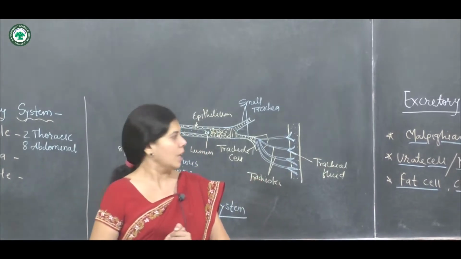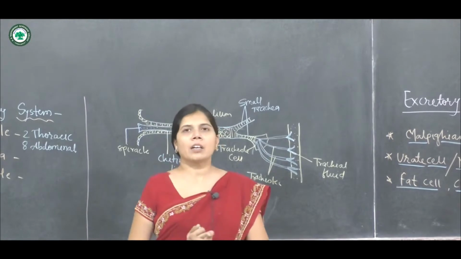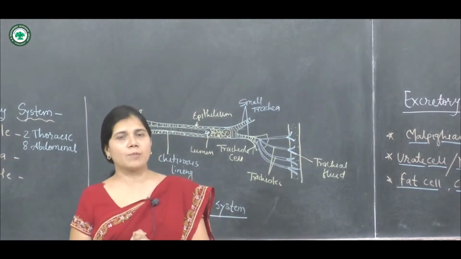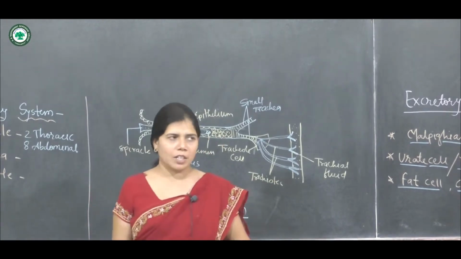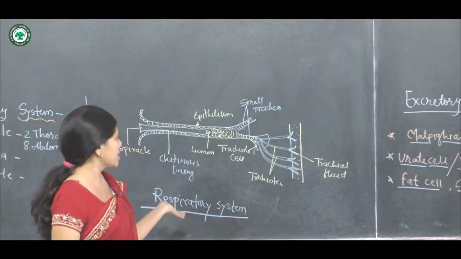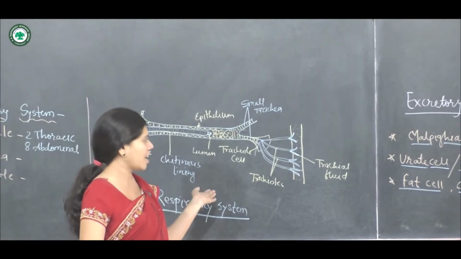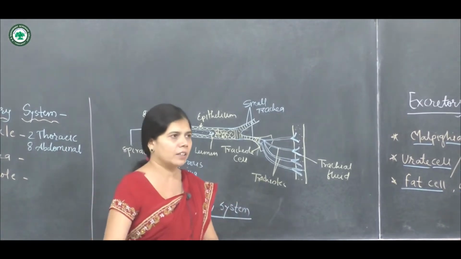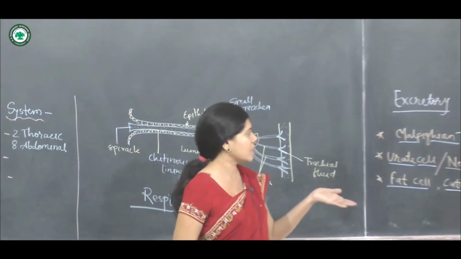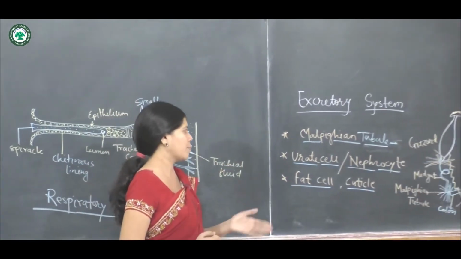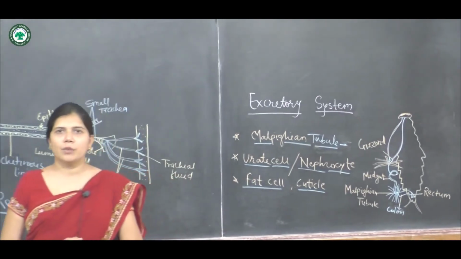So students, today we discussed two systems of the cockroach. These are the respiratory system, which consists of spiracles, trachea and tracheoles, and the excretory system, which consists of the Malpighian tubules, nephrocytes as well as the fat cells.